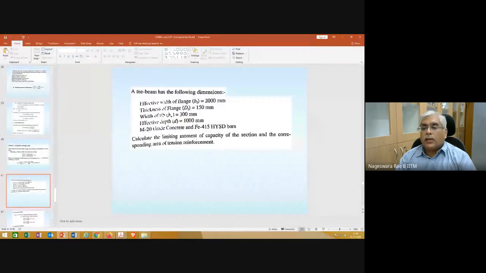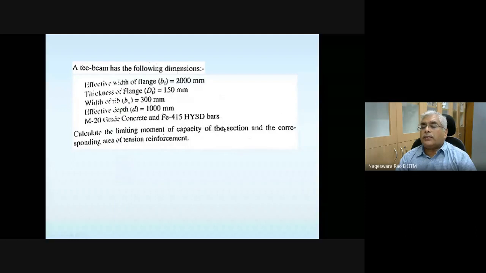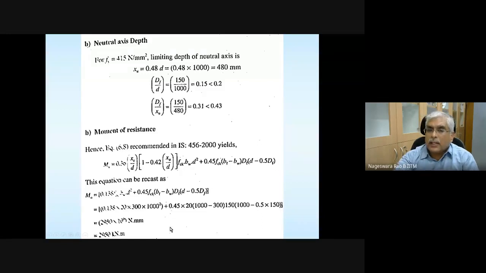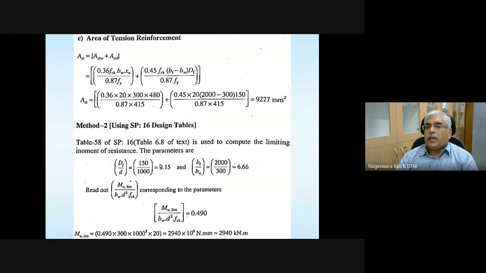Okay, so calculate the limiting moment of resistance for this section and the corresponding area of tension reinforcement. You can go through the details, and you need to check whether these conditions are satisfied or not, because only then can we make the correct equation for limiting moment of resistance. You go through this, okay? And what is the area of tension reinforcement, everything.